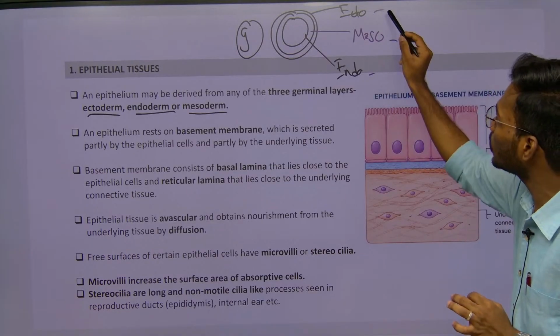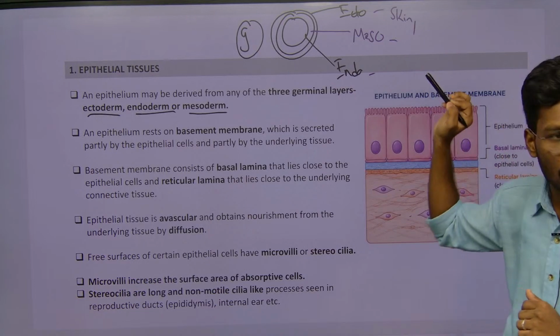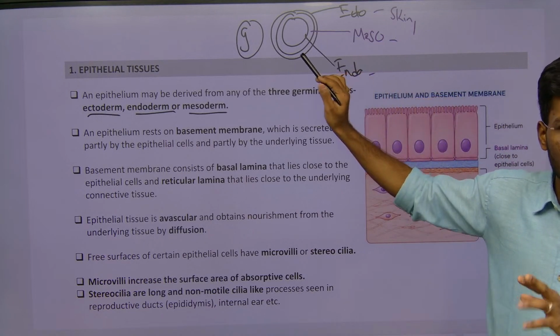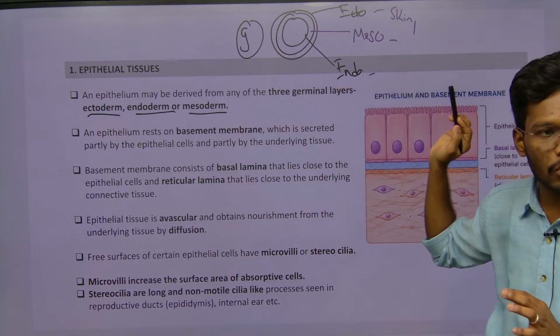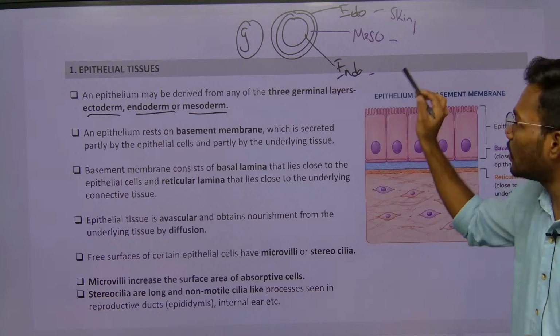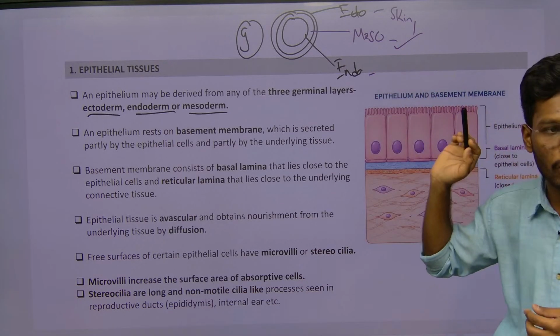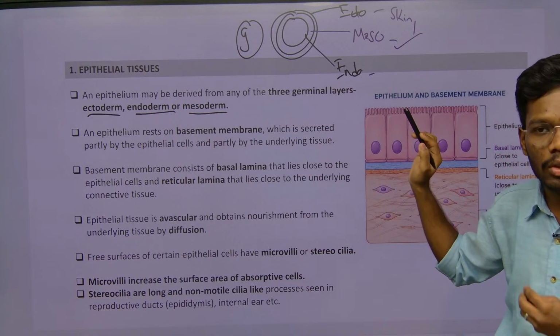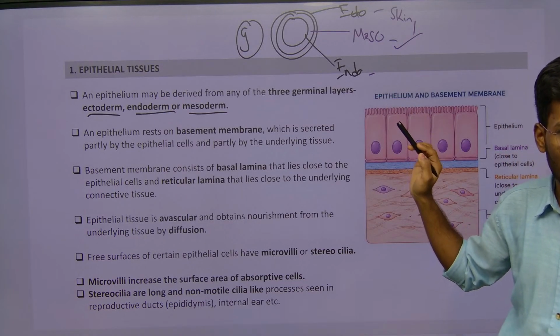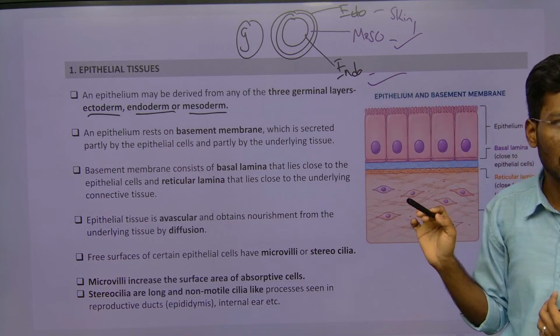For example, if you see this ectoderm, skin and nervous tissue are going to arise from this ectoderm. Likewise, in mesoderm, connective tissue, muscle, blood, bone, these kinds of cells or organs are going to form from this mesoderm. Coming to the endoderm, only the gut, intestine, all these alimentary canal, internal gut, internal body cavities are arising from this endoderm.